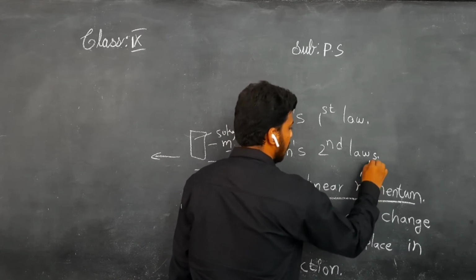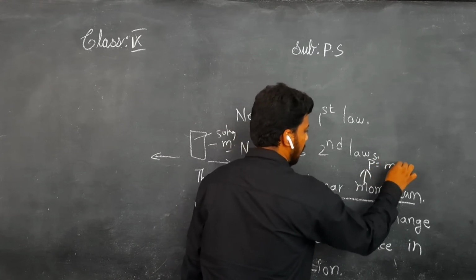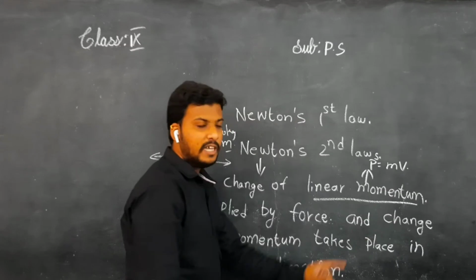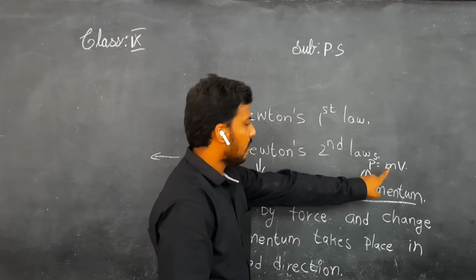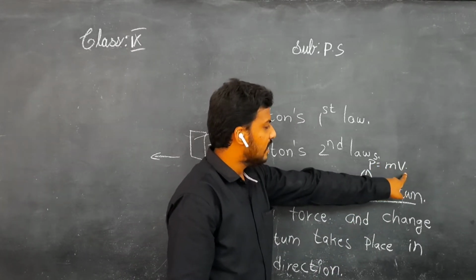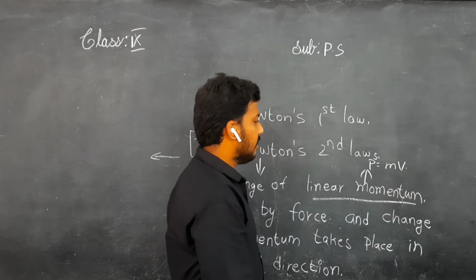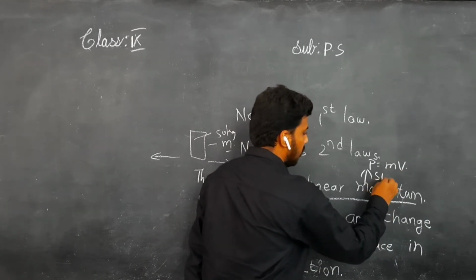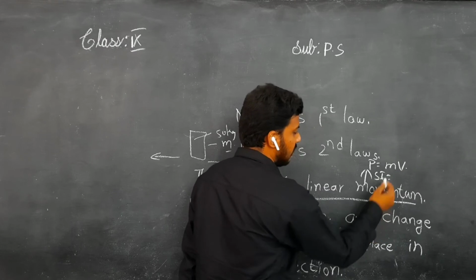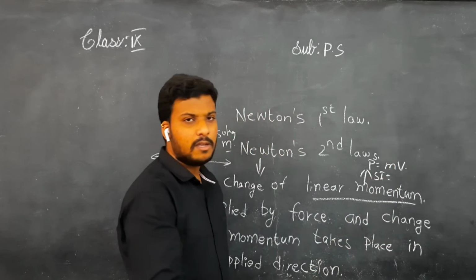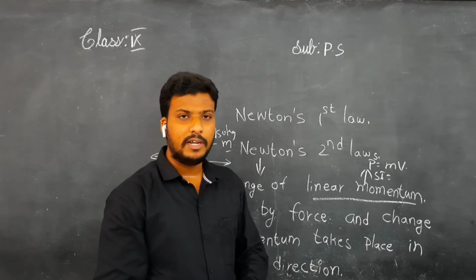Now we'll see what this linear momentum means. Linear momentum means P equal to mv. Linear momentum is termed as small p, m is nothing but mass and v is nothing but velocity. Then what is the SI unit of momentum? If it is mass, then what is its unit?